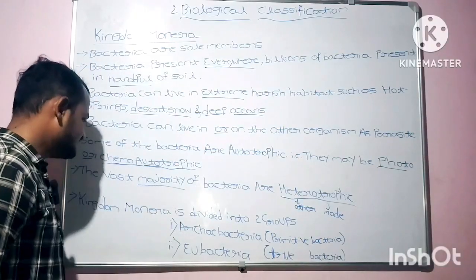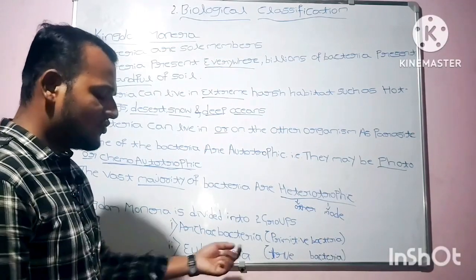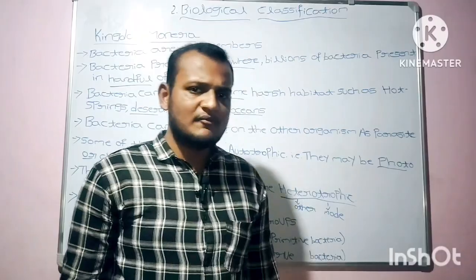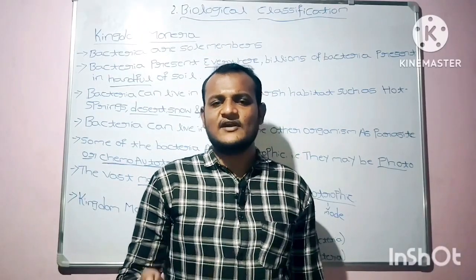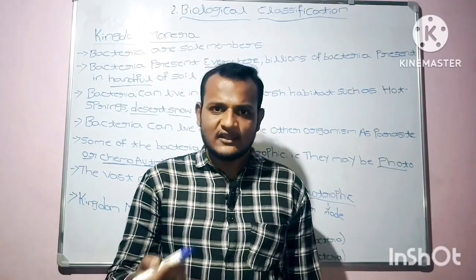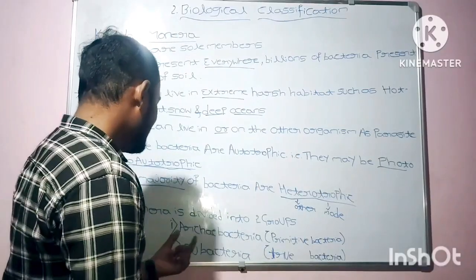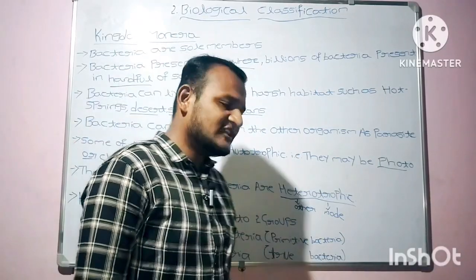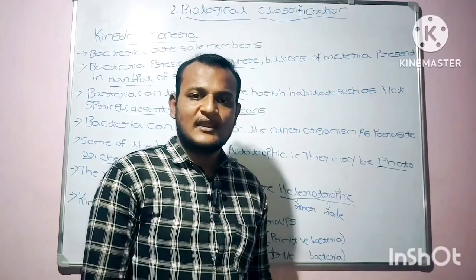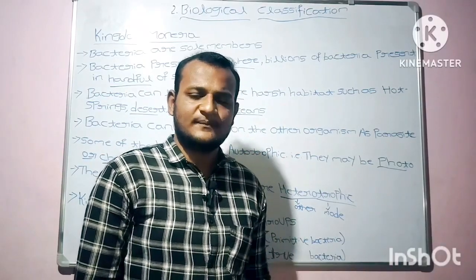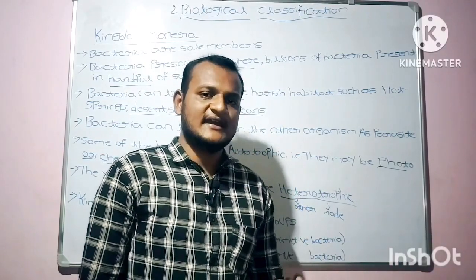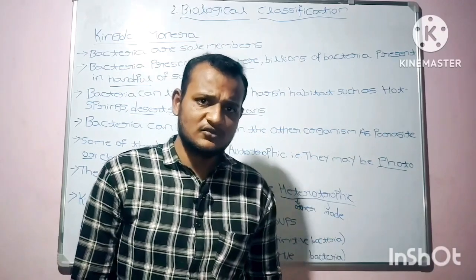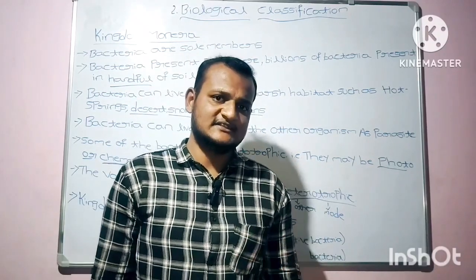Kingdom Monera is divided into two groups. The two groups are Archaebacteria and Eubacteria. Archaebacteria are primitive bacteria. Primitive means they are very small. You can't see them with the naked eye, so you have to use a microscope to see their structure.